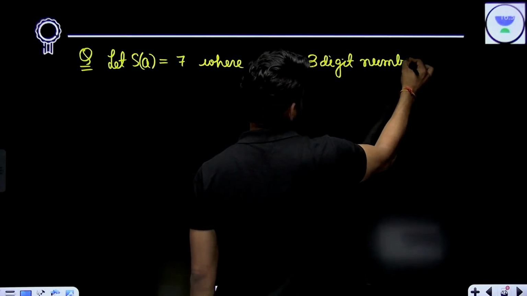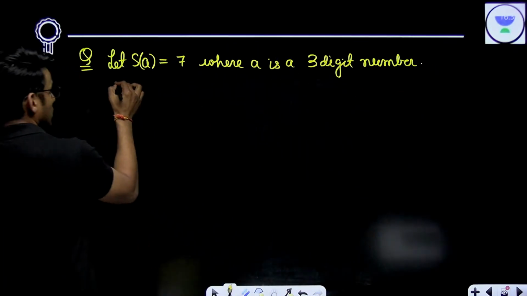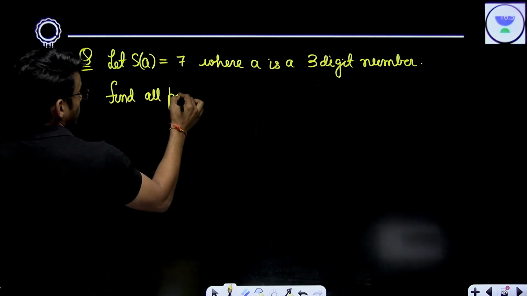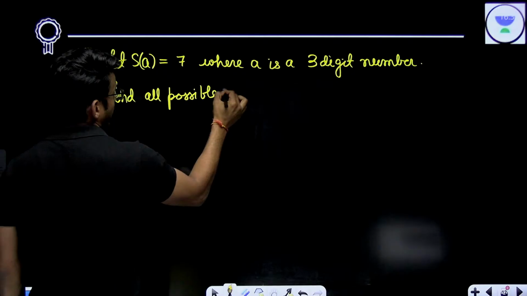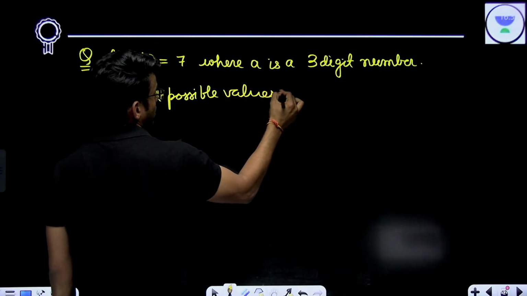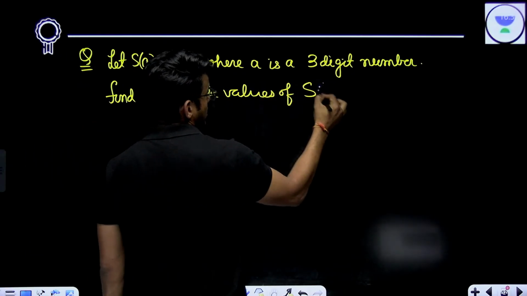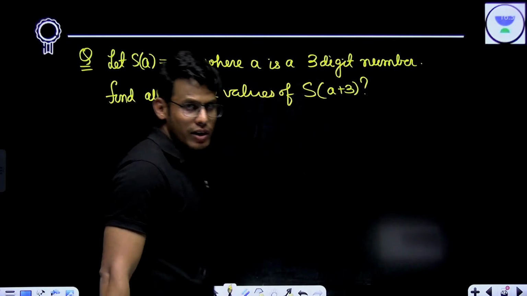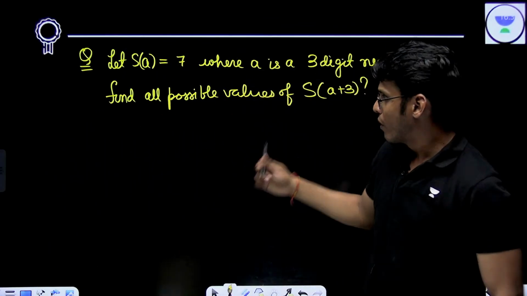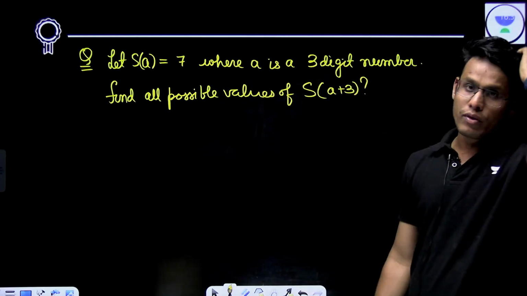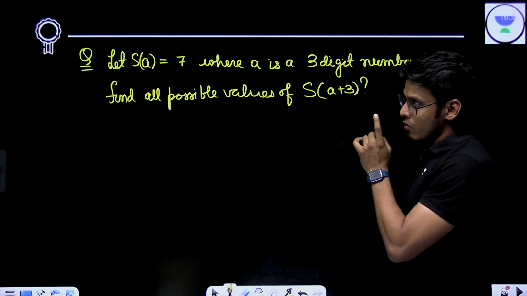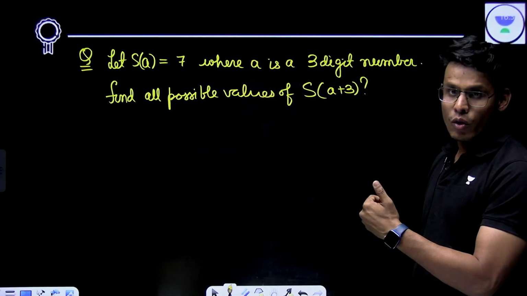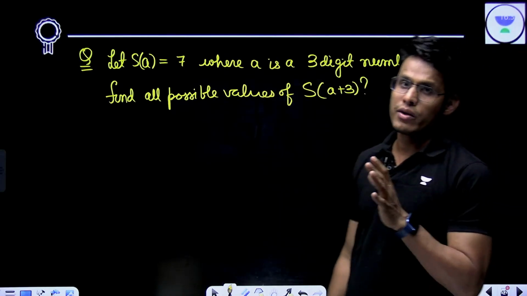Find all possible values of S of A plus 3. SA is the sum of digits of A. You have to find all possible values of S of A plus 3. If you watch this problem carefully, it is adapted from a problem which was asked in IOQM 2024.